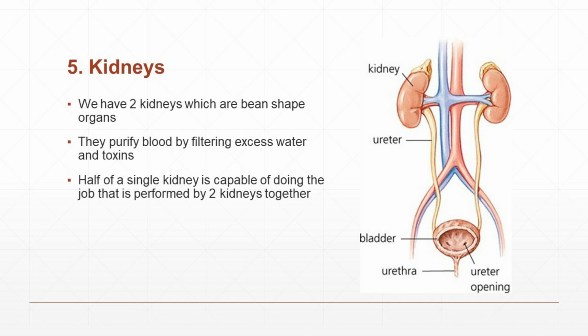Let me tell you the important parts of the kidneys: kidney, ureter, urinary bladder, and a small opening in the urinary bladder called the urethra. These are the important parts. Once again, the parts are kidneys, ureters, urinary bladder and urethra.